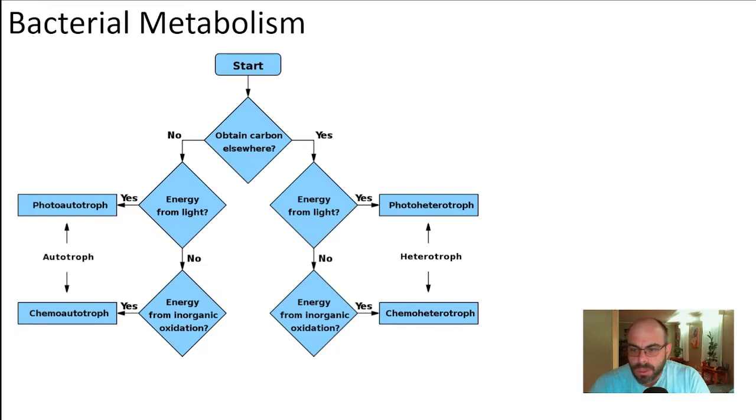Photoheterotroph. This is a little weird one. So, a photoheterotroph is an organism that gets energy from the sun, is able to absorb the sun's energy and do things with it, but needs to eat other organisms in order to get carbon. I'm assuming there's bacteria that kind of fit into this mold. I've heard that there's wasps that actually fit into this mold, weirdly.